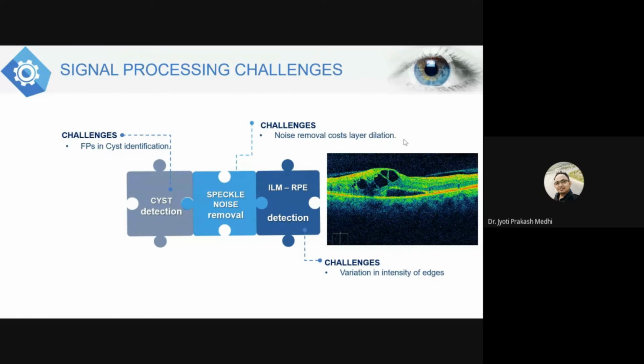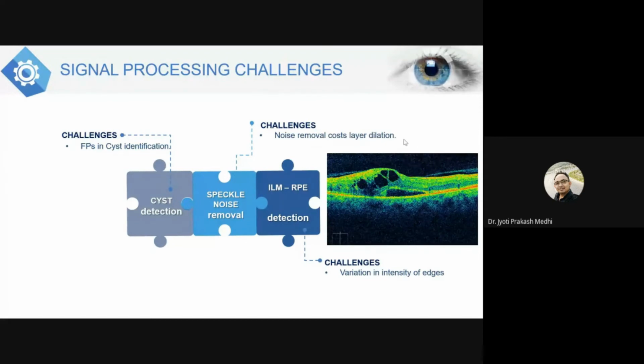If the information of the retinal layers is degraded or removed, then the algorithm which identifies the retinal layers will not work properly. So while removing the noise, it should be made sure that it doesn't affect the retinal layers.